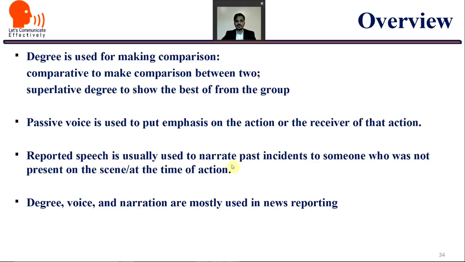Reported speech is usually used to narrate past incidents to someone who was not present at the time of the action. Of all these, superlative degree, passive voice, and mostly reported speech are used in news reporting. You must have observed when reading a newspaper or watching news on television that passivization and reported speech are used most of the time because they want to emphasize the incidents, the person, the action.